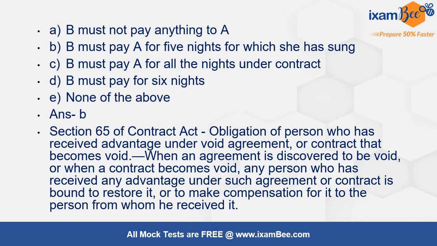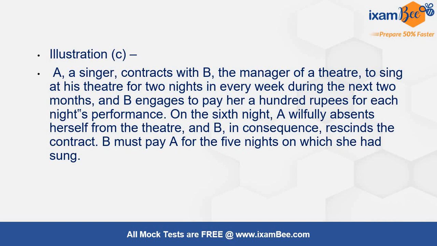Section 65 of the Contract Act deals with the obligation of a person who has received an advantage under a void contract or a contract that becomes void. If an agreement is discovered to be void or when a contract becomes void, any person who has received any advantage has to make compensation for it and restore it. Illustration C has been picked up directly from this section. As I told you, many times this question is asked.